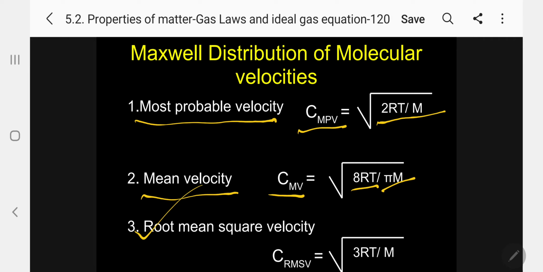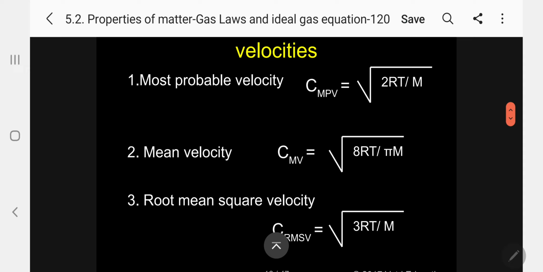Third, root mean square velocity, C_RMSV, equals the square root of 3RT by M. So these should be memorized. Please follow, a question can be asked.